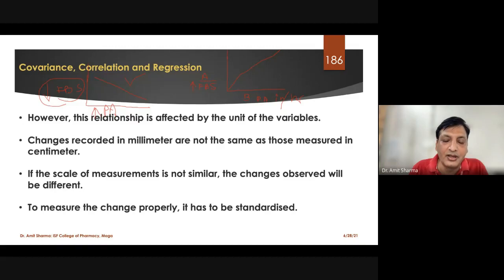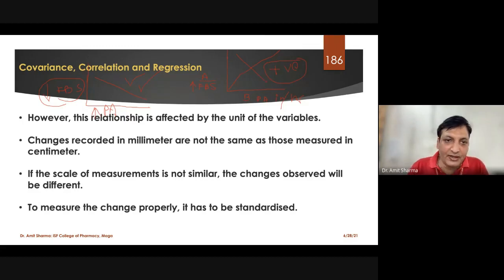For example, if you want to show in your results that if you increase physical activity, the level of fasting blood sugar is going to be reduced from the patient's point of view, the researcher will be benefited if we get a result like this. And if you are getting results like this in terms of positive covariance, we are not on the beneficial side.